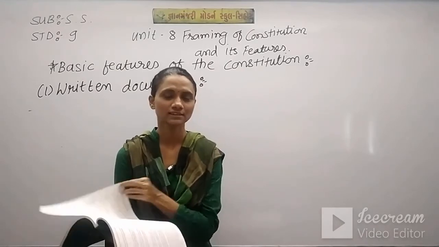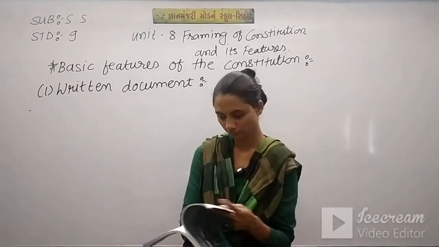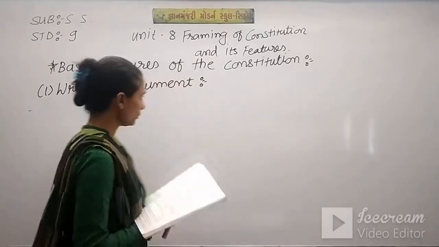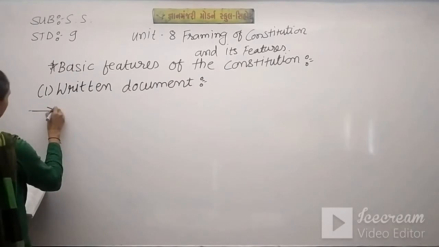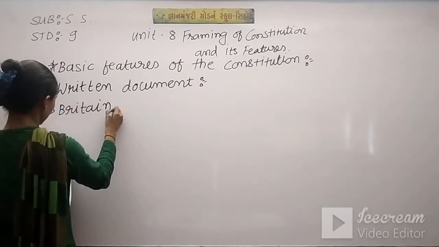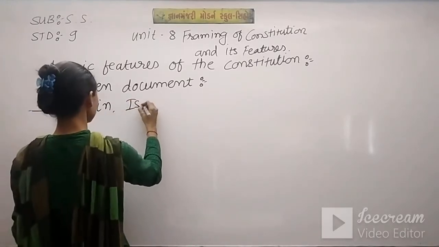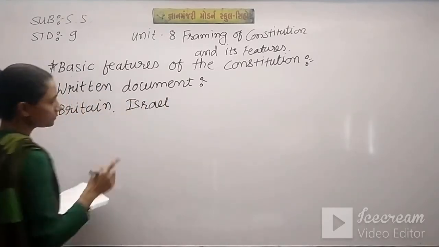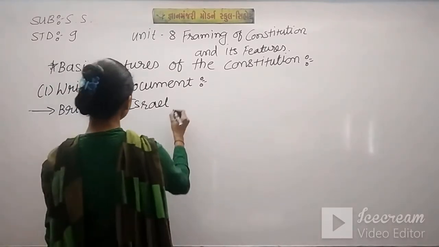So this is written document, and the keyword for this is except Britain and Israel, means except these two countries. India along with other